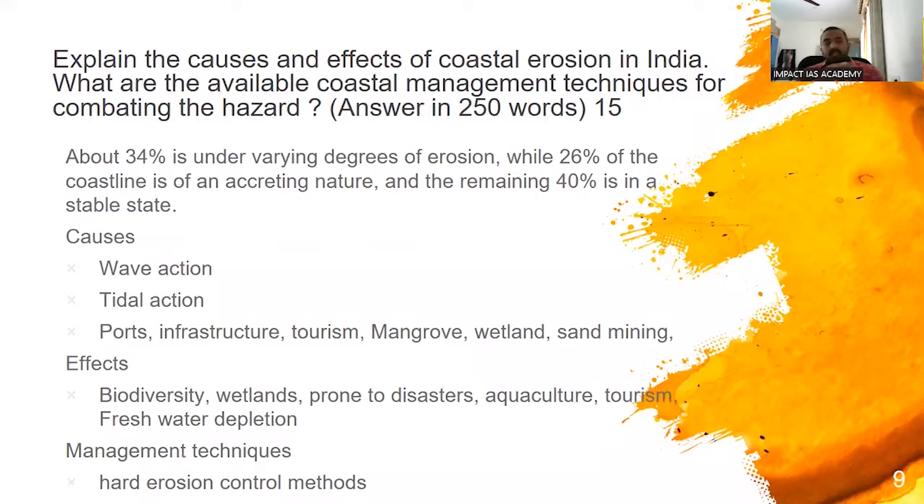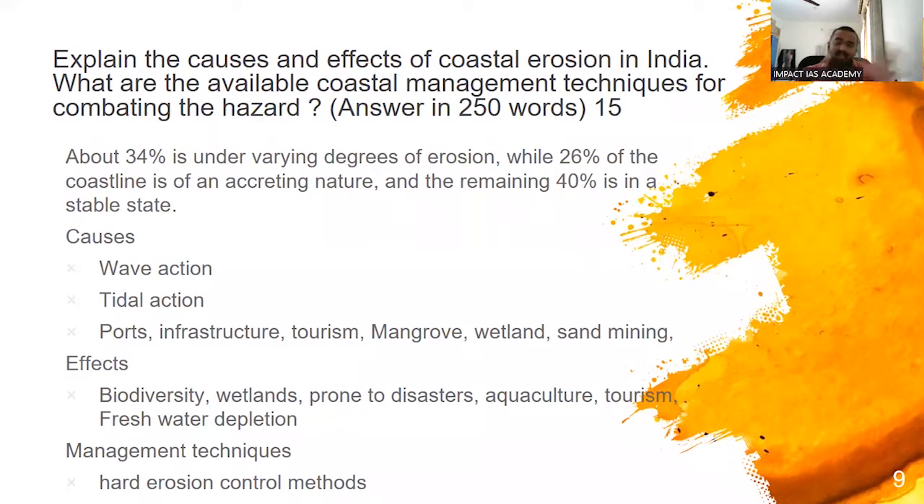Next, coastal erosion. So on coastal erosion, there was a PIB article. So this first fact is taken from that, which says that at least 35% of the land is under varying degrees of erosion. We can use this fact as an introduction, then we can tell what is coastal erosion. Then we can go on to the causes. So causes are 2, man-made and natural. Naturally, the process always happens. In one part it is eroding, another part it is building.